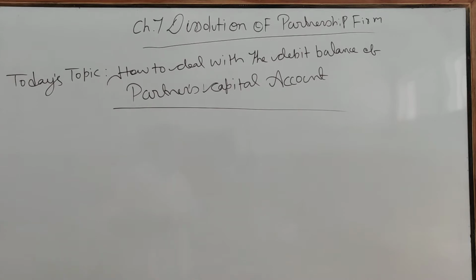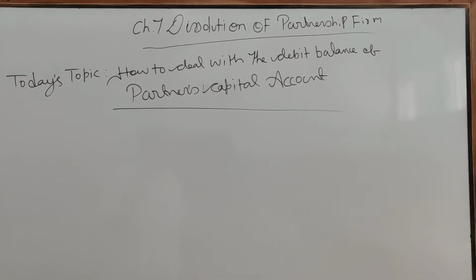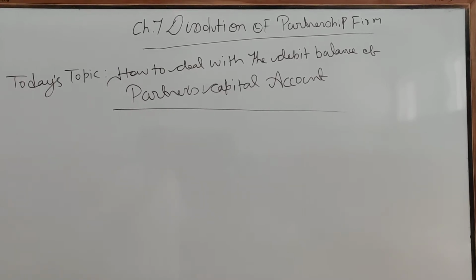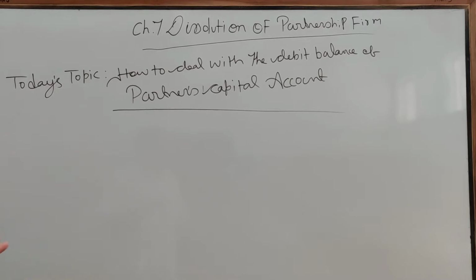So till now I have taught you what the meaning of dissolution is, the modes of dissolution of the partnership firm, and settlement of accounts according to Section 48 of the Indian Partnership Act 1932. Clear? So till now we have prepared realization account, partners loan account, partners capital account and bank account. One thing you would have observed is that till now we have dealt with the credit balance of the capital account. Clear? This means all partners are showing favorable balances.